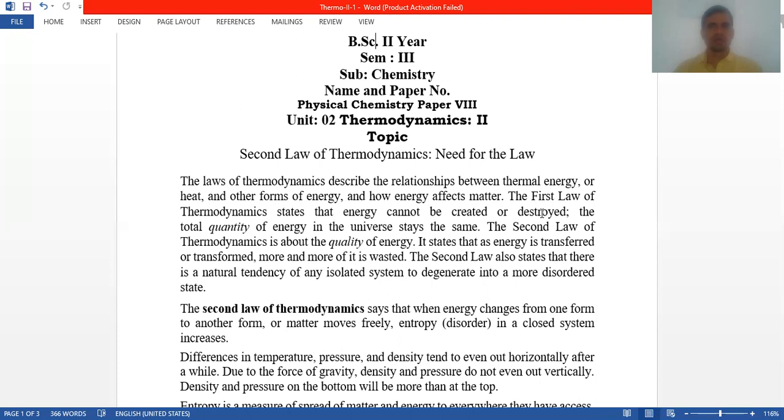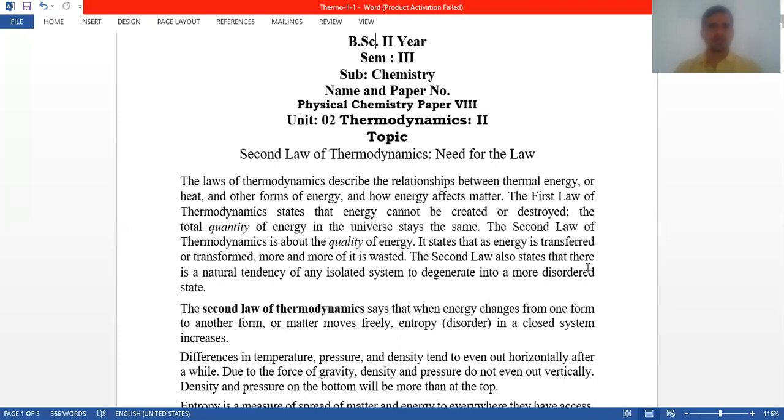In a previous Google Classroom, we have already studied the first law of thermodynamics. That is, the first law of thermodynamics states that energy cannot be created or destroyed. The total quantity of the energy in the universe stays the same. So what is the second law of thermodynamics?